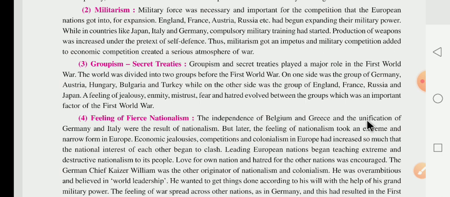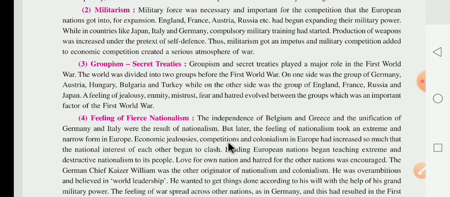What was the meaning of unification? Unification means ekikaran hona. Unification of Germany and Italy was the result of nationalism, and because of unification, nationalism arose among Germany and Italy. But later the feeling of nationalism took an extreme and narrow form in Europe.